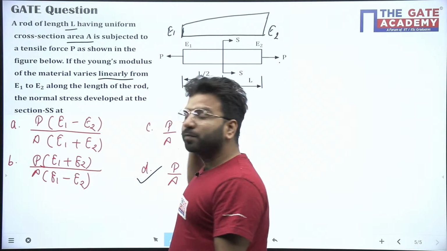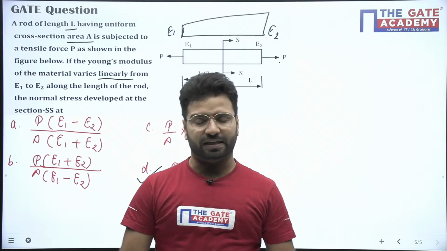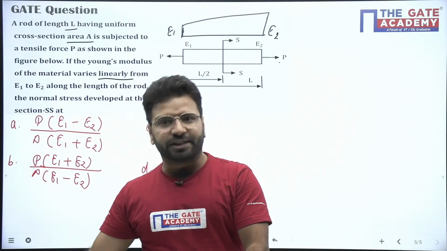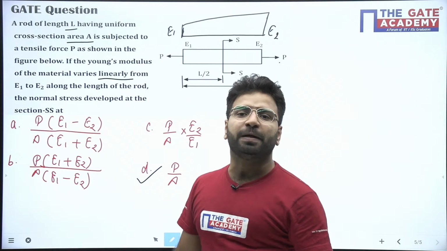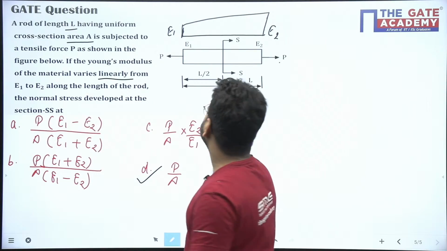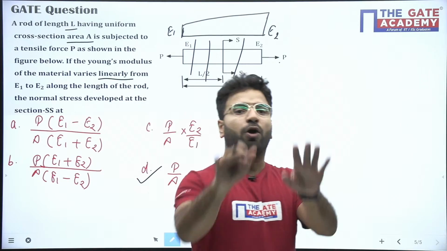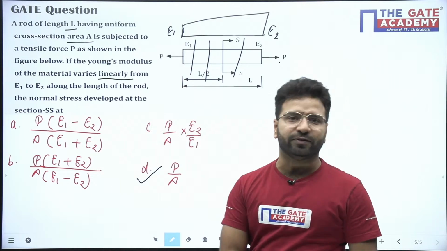So stress depends only and only on load and cross-section area. So it will be P upon A. If P or A is changing, definitely my stress will change. But if P or A is not changing, my stress will not change. If I ask you about this section, stress will be P upon A at all these sections. Stress will not depend upon the material property E1 or E2.